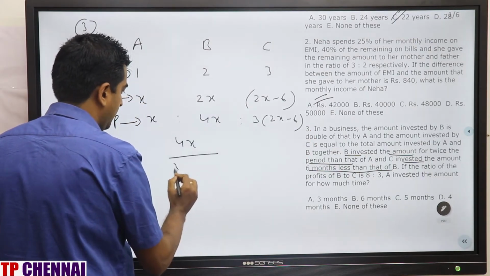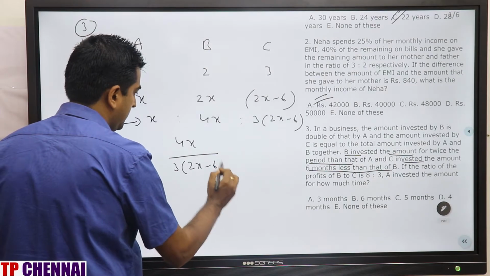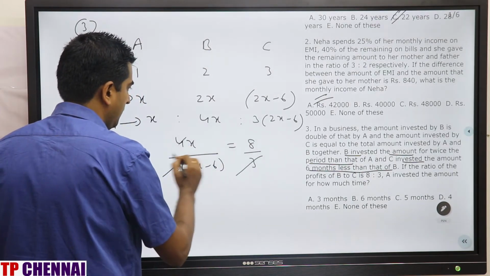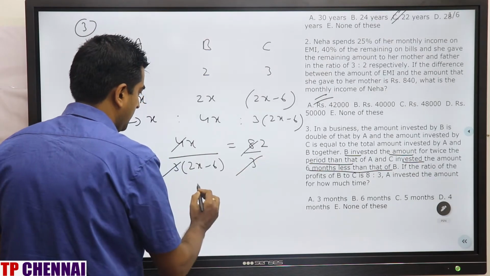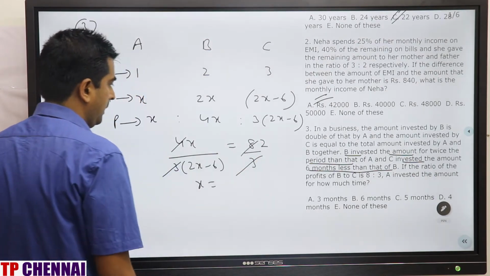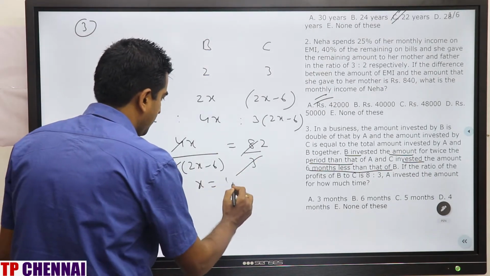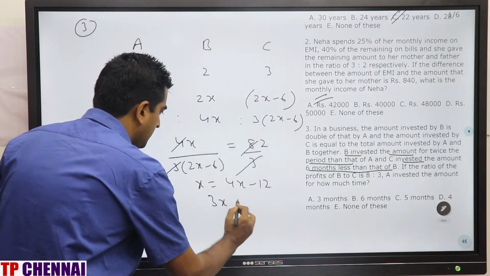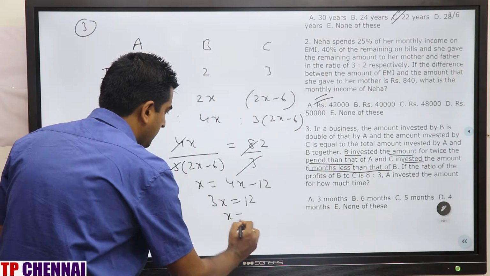4x by 3 into 2x minus 6 is equal to 8 by 3. 3 gone, 4 2s are gone. So x is equal to how much? 4x minus 12. So 3x is equal to 12, x is equal to 4.